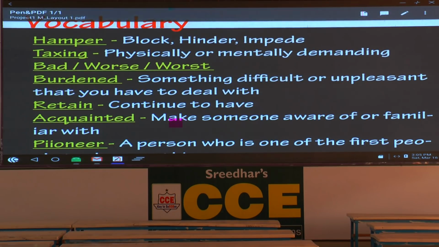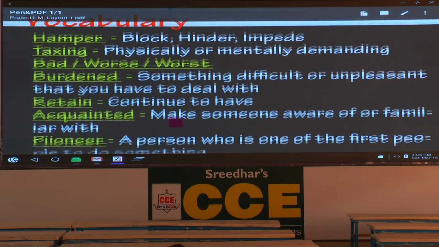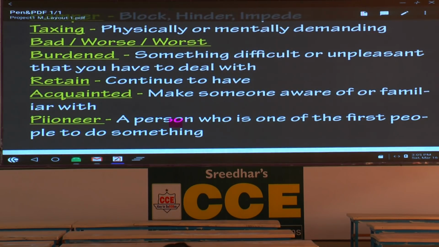What is the word bad? Which part of speech is it? Adjective. Positive form. What is the comparative? Worse. What is the superlative? Worst. That you have to recollect. Please try to write quickly. We don't have a lot of time. Burdened. Burdened means what? Something difficult or unpleasant that you have to deal with. Burdened with some responsibility. Burdened with some problems.